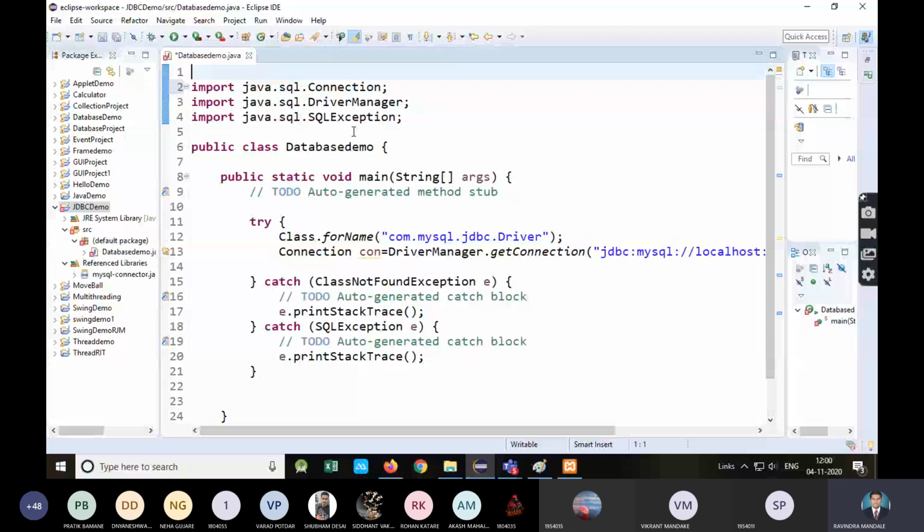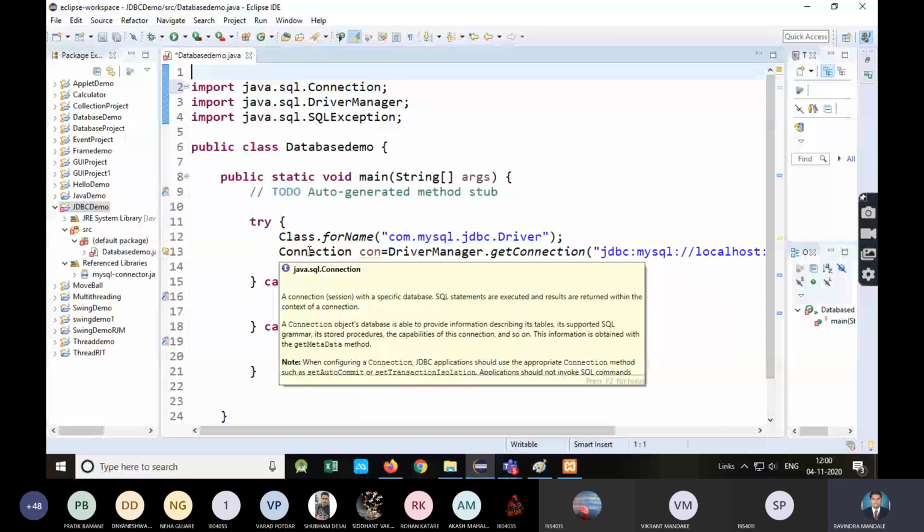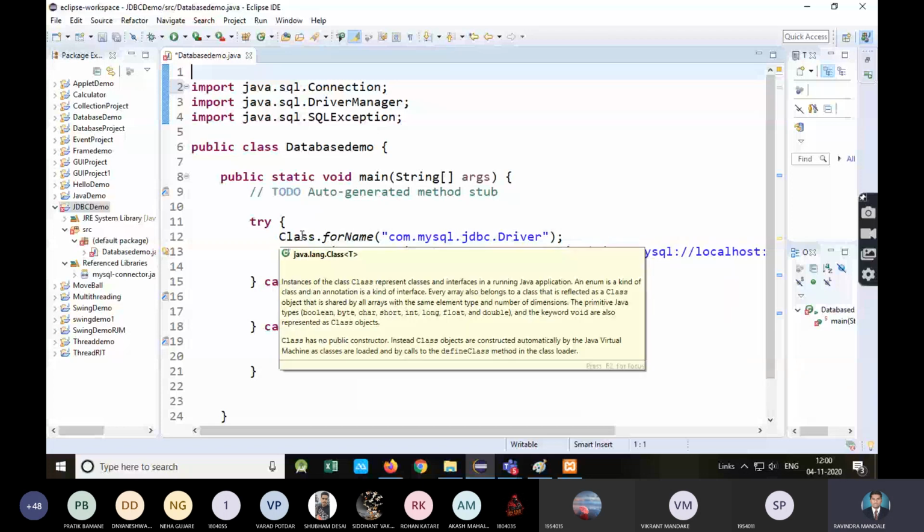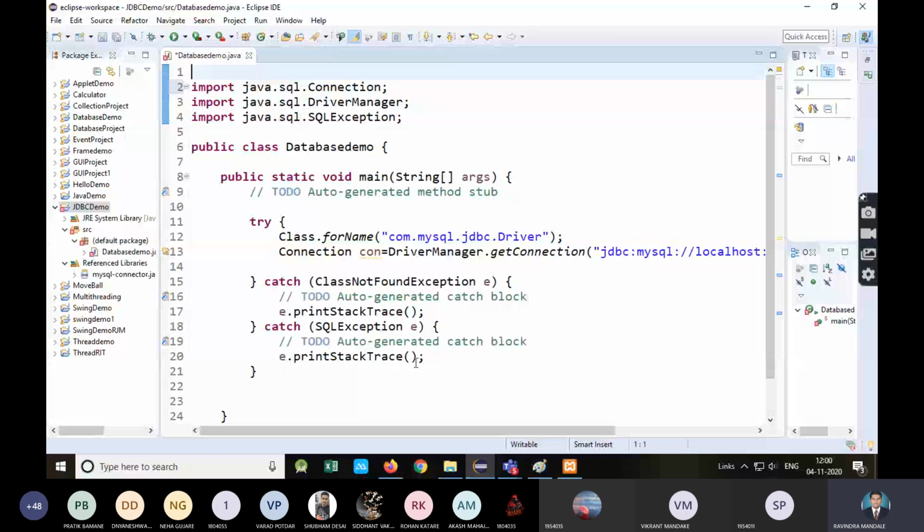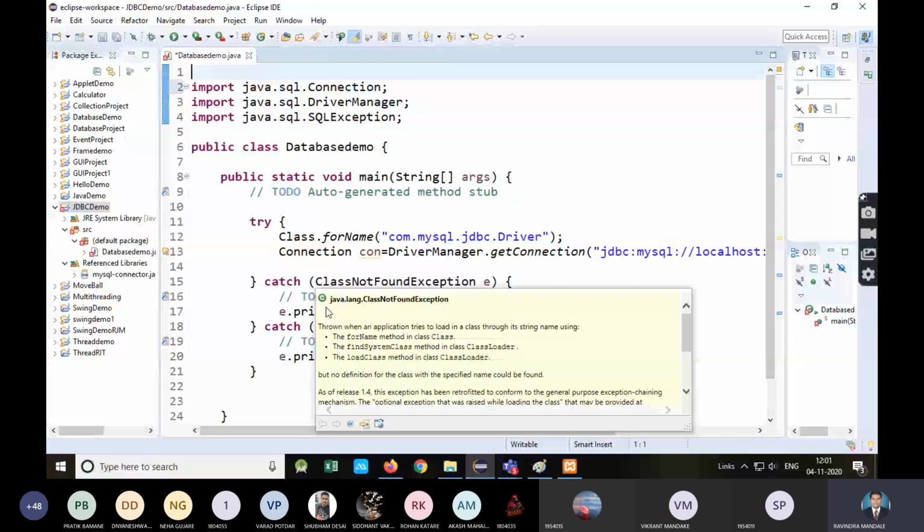So Connection is an interface. Just move the mouse over this Connection. You can see there is an I symbol here. Now move the mouse over Class. What is Class? Class is a class. See SQLException: what is that? It is a class. ClassNotFoundException, you can see the C letter here.